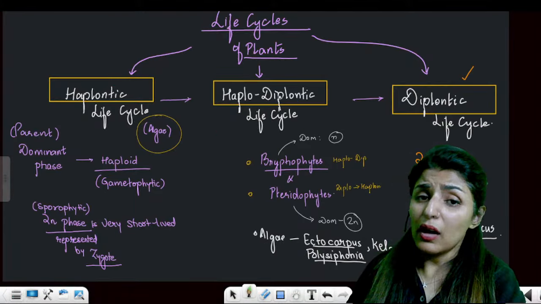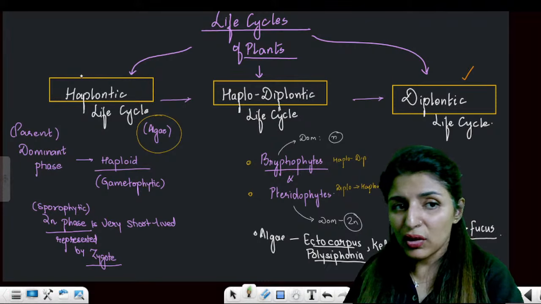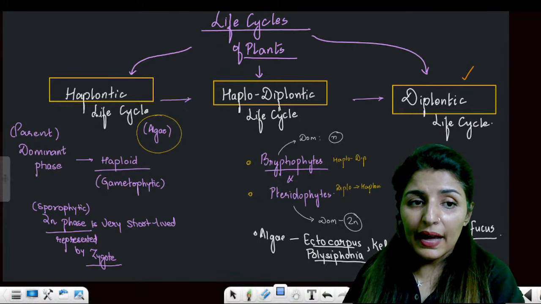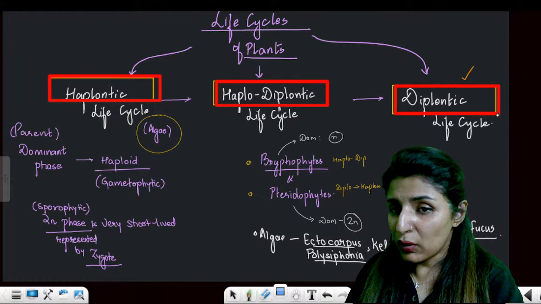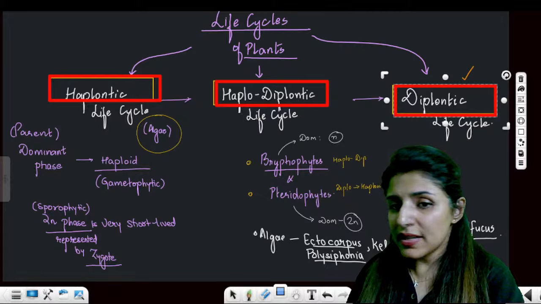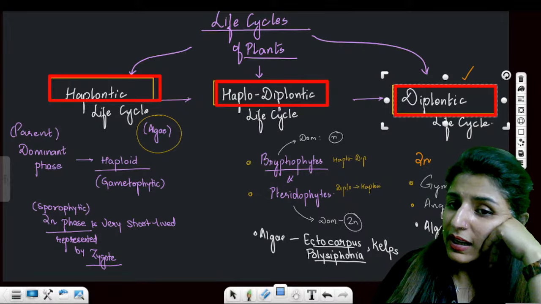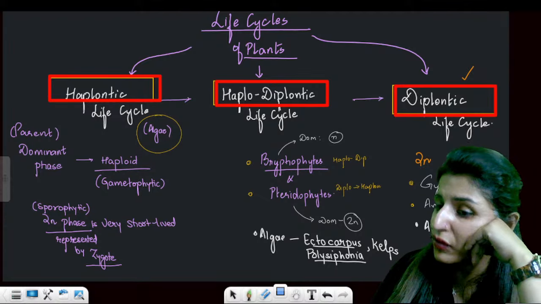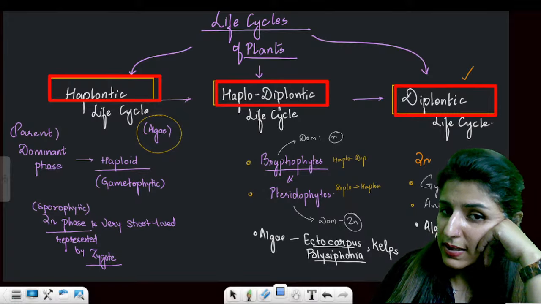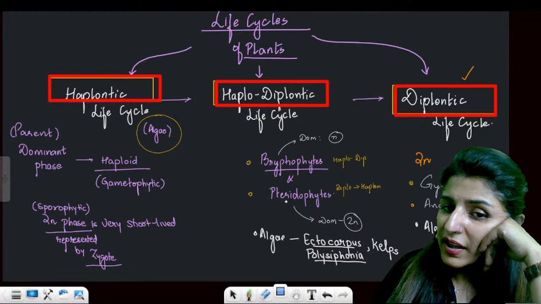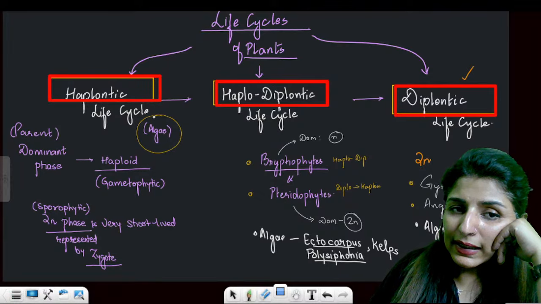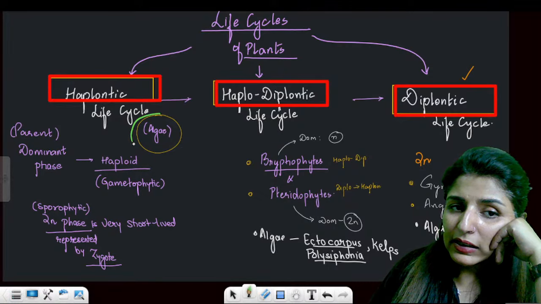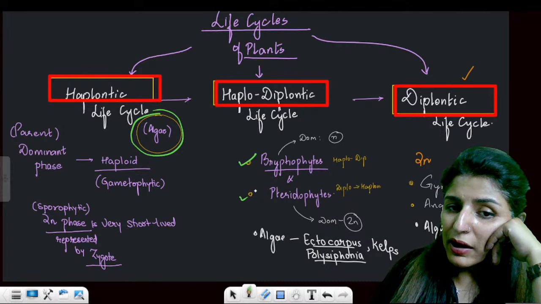Perfect. Now, the three different types of life cycles that you will see in the plant kingdom are haplontic life cycle, haplodiplontic life cycle, and diplontic life cycle. Now see, the diplontic life cycle will be seen in gymnosperms, angiosperms, and a few algae, like Fucus. Haplodiplontic is seen in bryophytes and pteridophytes, while the haplontic life cycle is only seen in algae. Are these points clear?